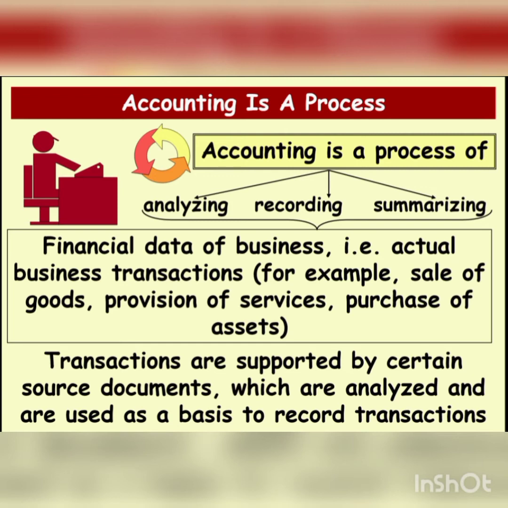After the ledger, the next step is summarizing. Summarizing means we scrutinize whether we are going through a profit or a loss, and analyze it. Then we have to communicate the result to the stakeholders. Who are the stakeholders? Shareholders, suppliers, customers, and so on. Many people are very interested in knowing about our accounting transactions, so we have to submit them to the respective persons. This is known as accounting.